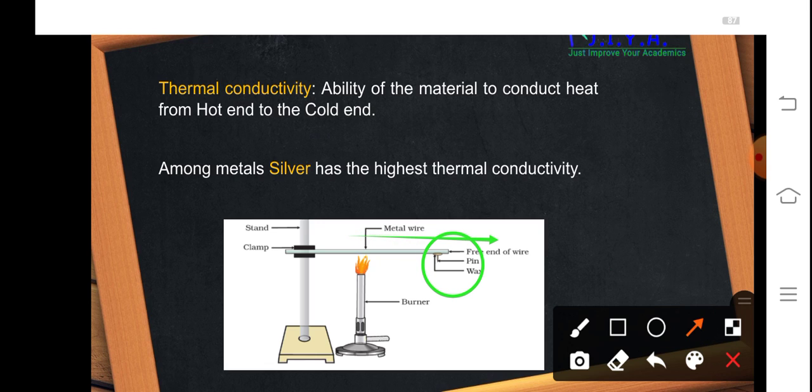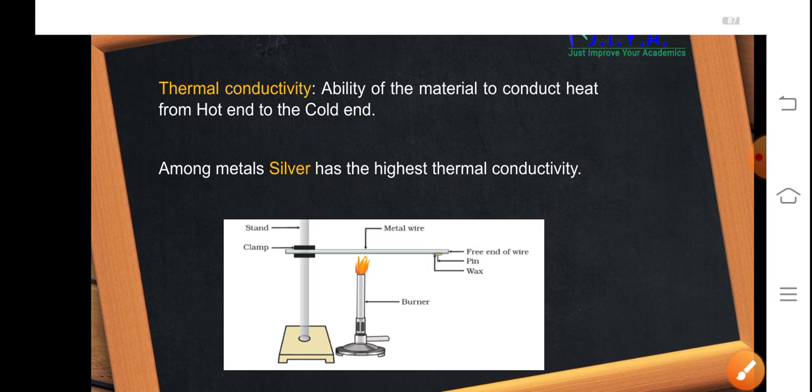And slowly, through the process of conduction, the heat will flow from the hot part to the cold part of the rod. And finally it reaches the wax. The wax will melt and the pin will fall down. This experiment shows that heat is conducted from one place to another place. Or we can say that heat is transferred from the hot end of the rod to the cold end of the rod. So this is how thermal conductivity takes place in a metal.